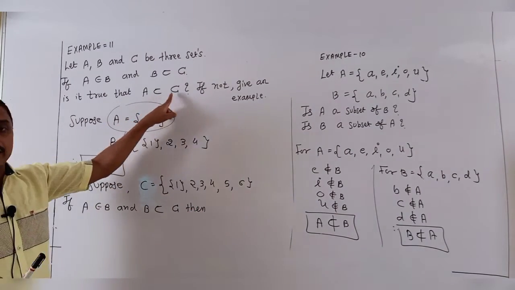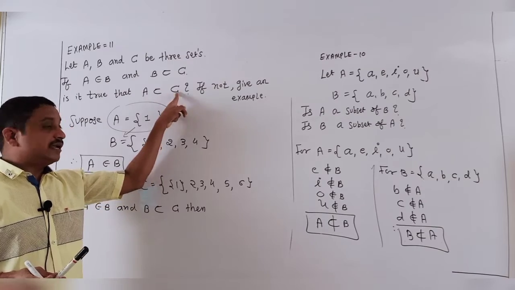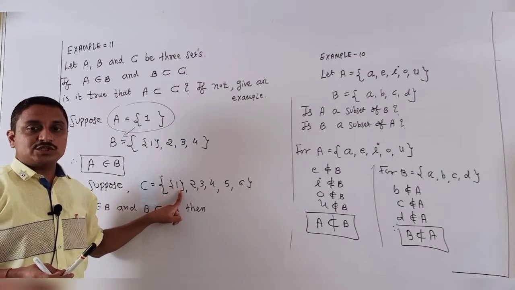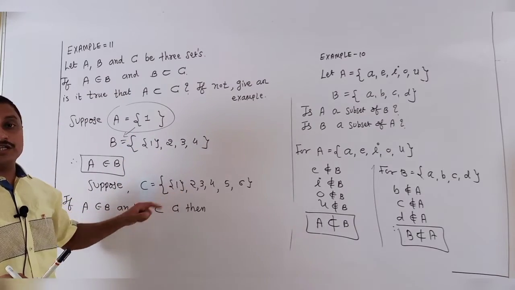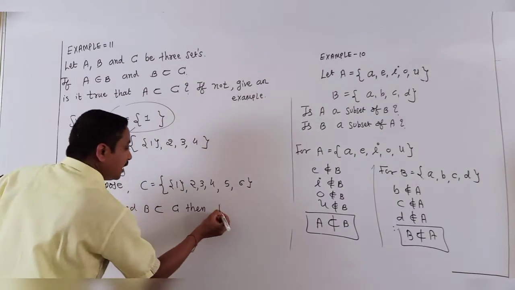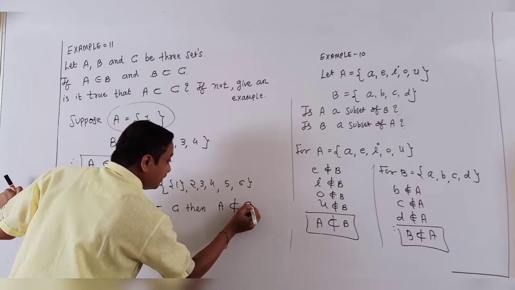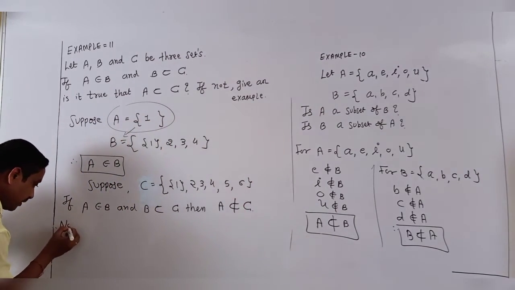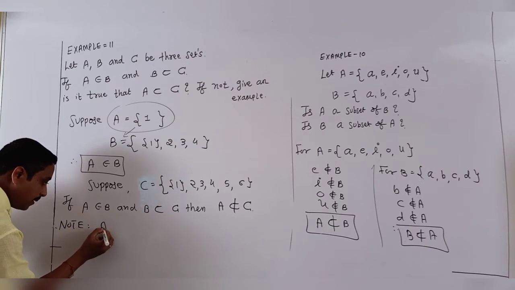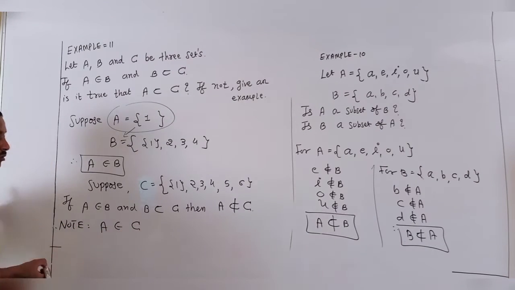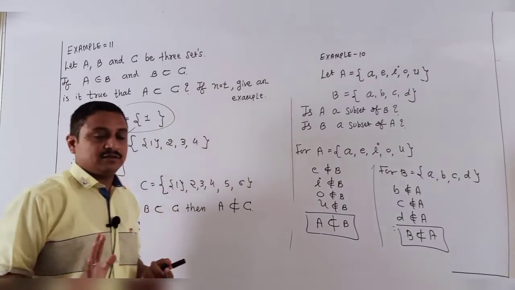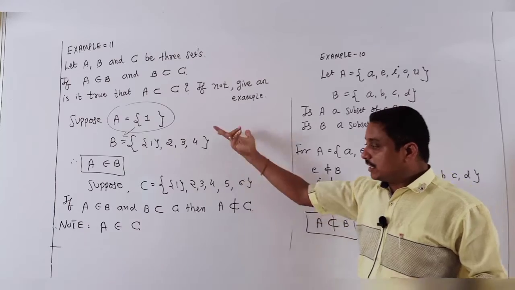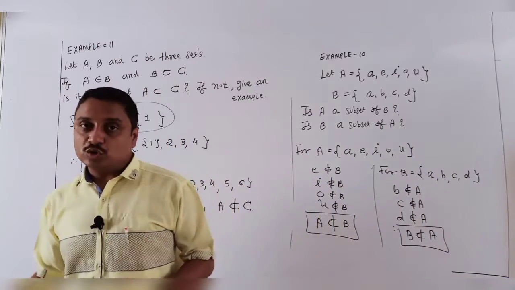My result asks whether A is a subset of C. Is every element present in C? Say, students, is it a subset? No, it is only belongs to, so A is never a subset of C. Yes, A belongs to C is true. So just note it: A belongs to C is true, but not a subset. Clear? Similarly, you can make different examples also, students.